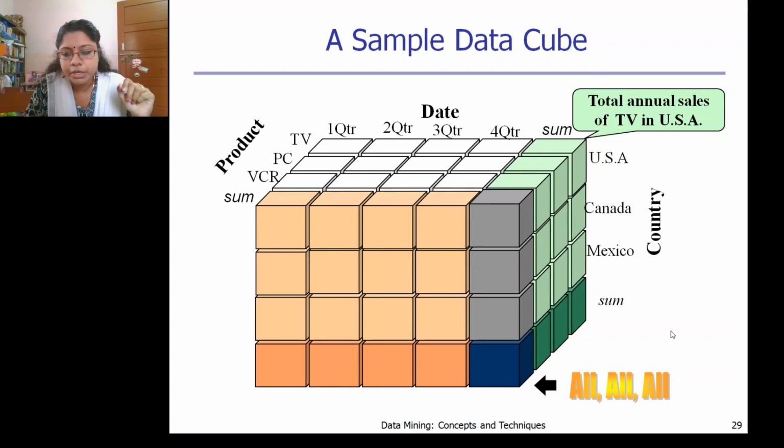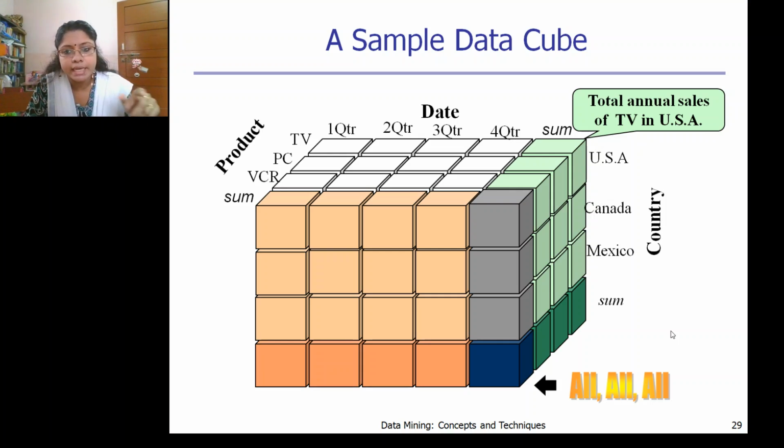In this particular data cube, we are trying to find the sales of a particular TV in America. Not only TV, we have the product, date and also the country. That means here we are taking into consideration the sales of TV, PC, that is personal computer, or VCR.